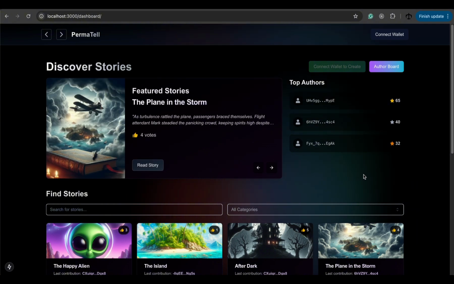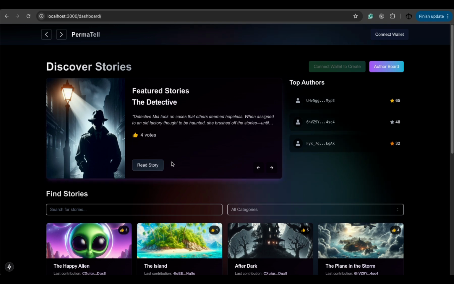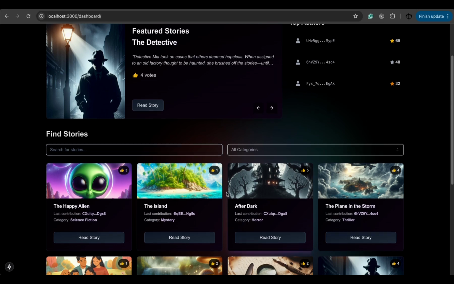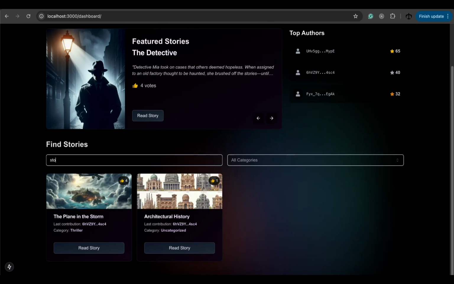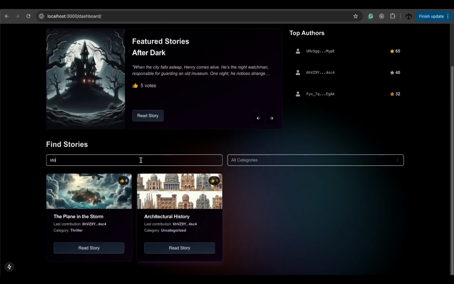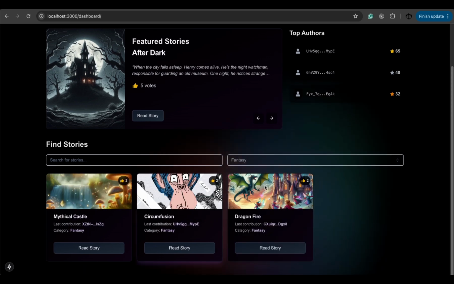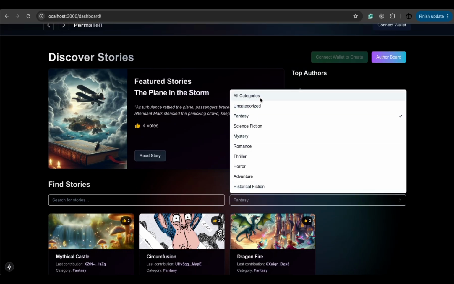Now, you can see a dashboard in front of you with many stories. I've made it so that writers can collaborate on stories they want to tell. So someone can create a story and then others can contribute to that as well. On the dashboard, we see featured stories of popular ones by vote. Scrolling down, we can also see other stories and we can do a quick search if we want to read our favorite story. I also added a category section so that you can search and filter for the stories you like.